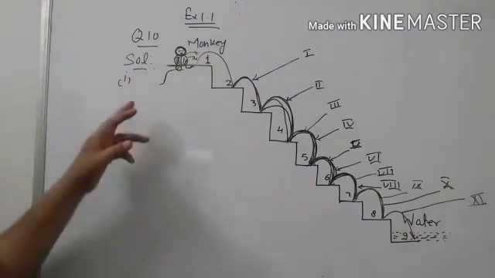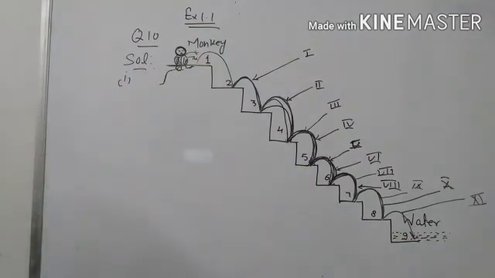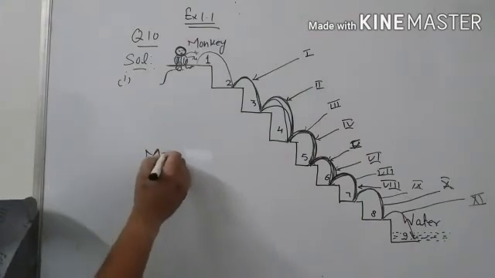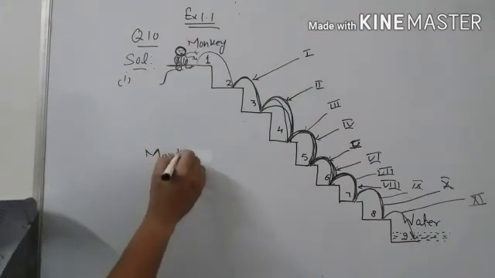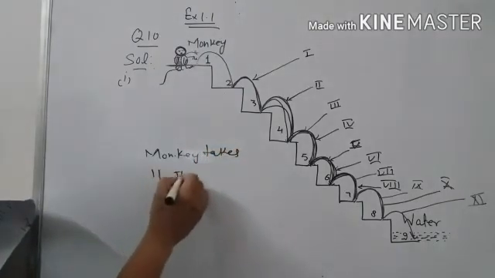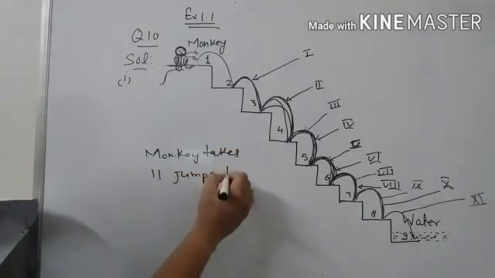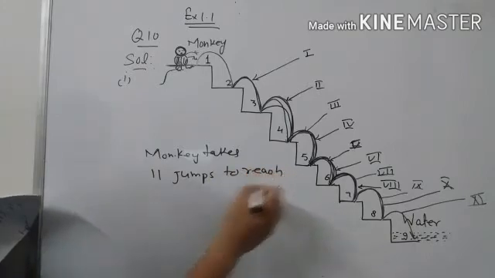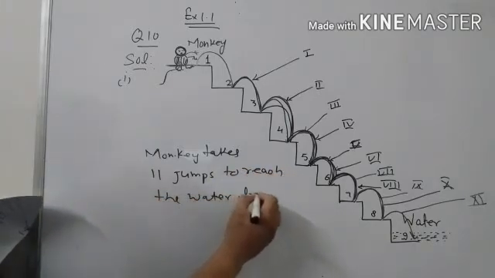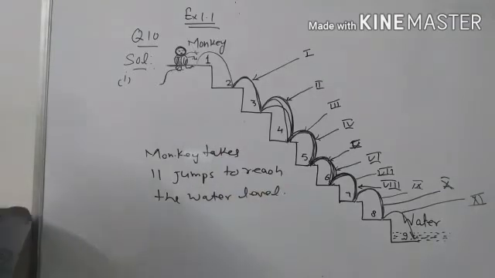So after 11 jumps he reached the water level. So it is the first part of this question. So the monkey takes 11 jumps to reach the water level.